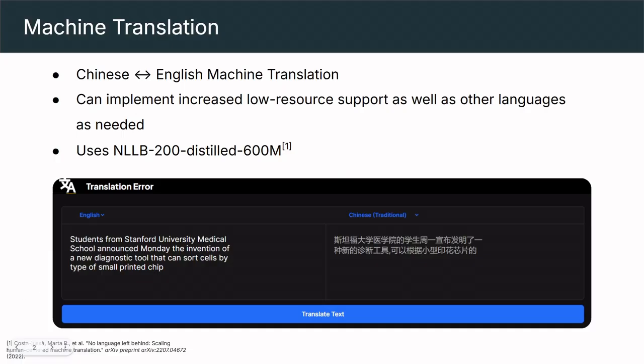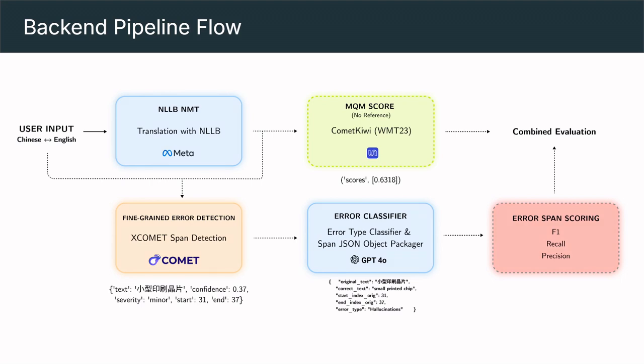Machine translation is an obvious foundational component. For now, we carry out Chinese and English translations both ways, and this leverages Meta's NLLB model. This backend pipeline flow diagram that I'm about to show you will help explain the subsequent processes. So user input is passed to the NLLB model. This model's translation output will be passed to two NLP models by the company Unbabel.